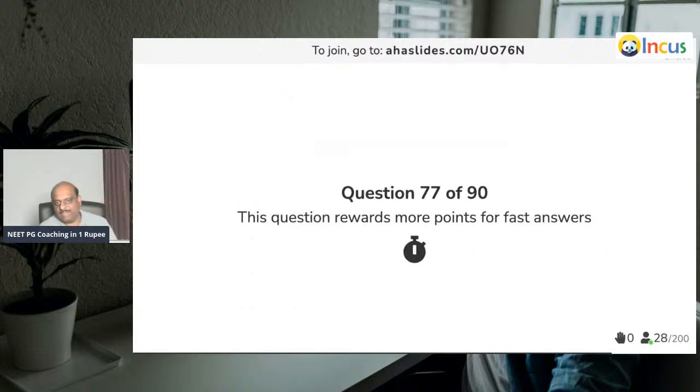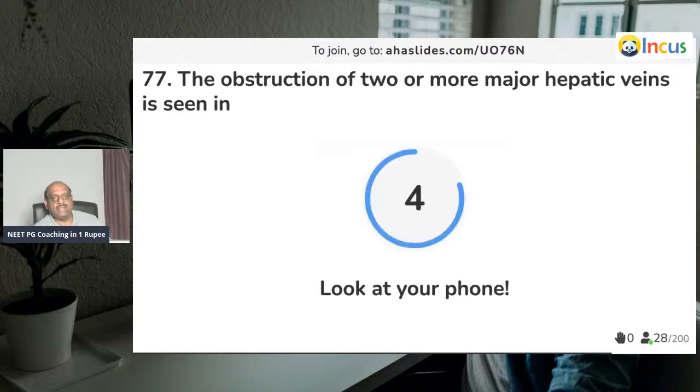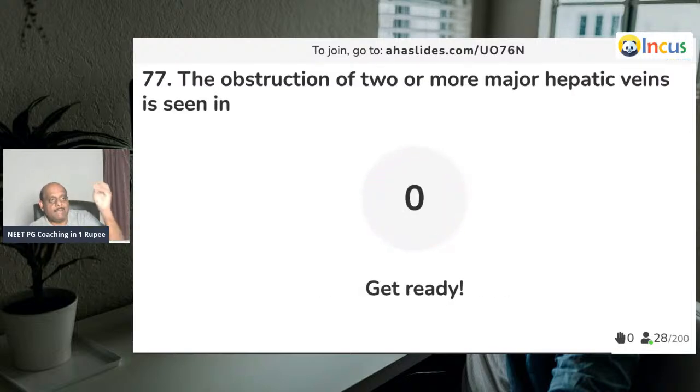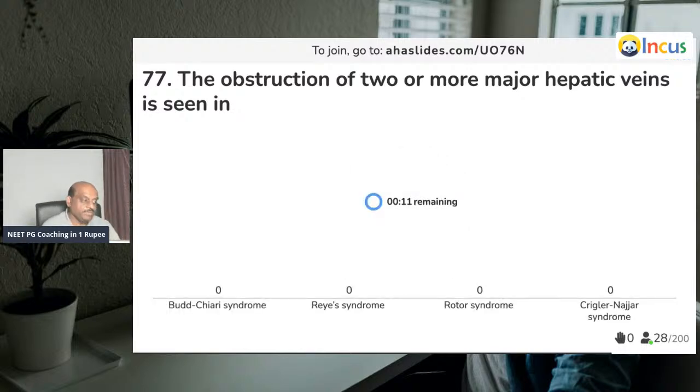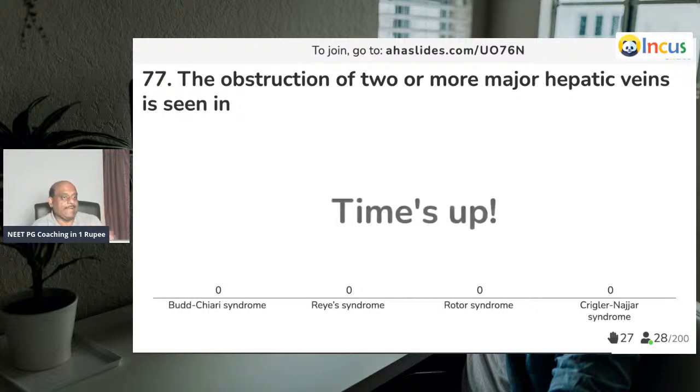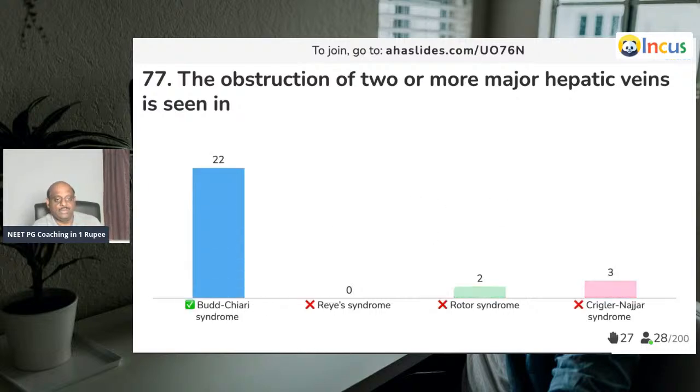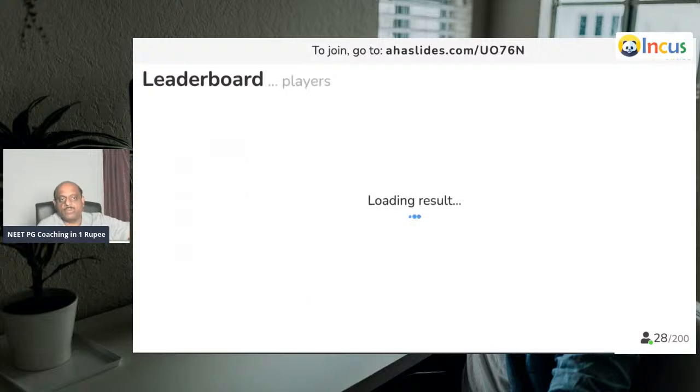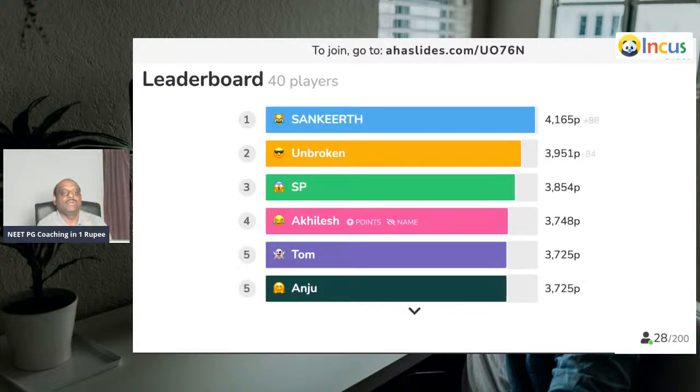Question number 77. Obstruction of 2 or more major hepatic veins. Where do you see that? Hepatic vein obstruction. Yesterday only we discussed it with Dr. Dairya, this particular question. Come on, punch your answer. Very good. It is Budd-Chiari syndrome is what you need to remember.